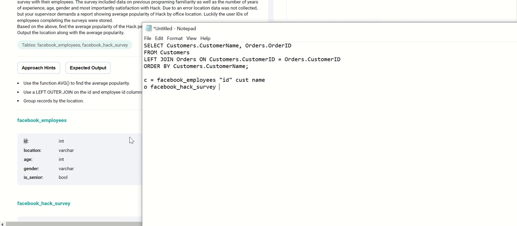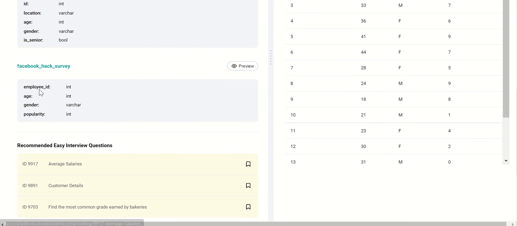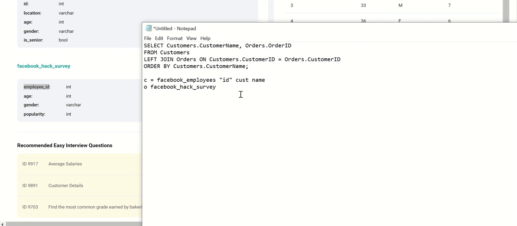And for this, employee ID is equivalent to orders. Wait, this is saying join customer ID with, okay.